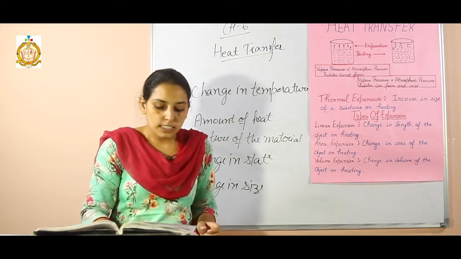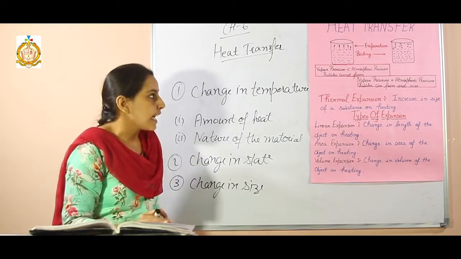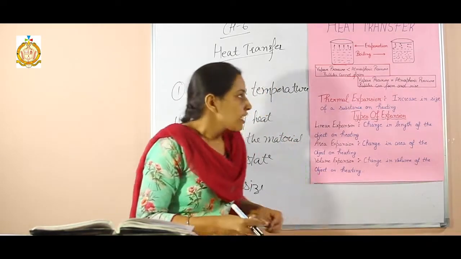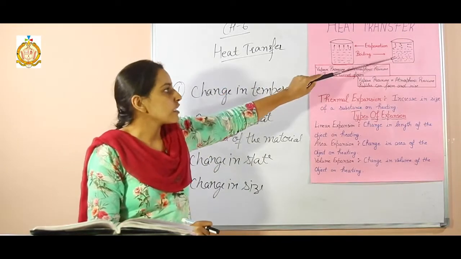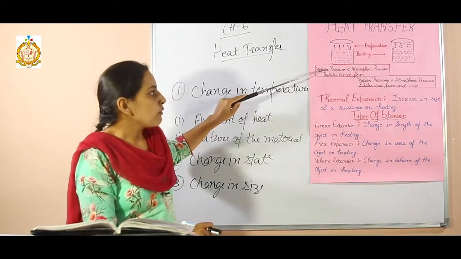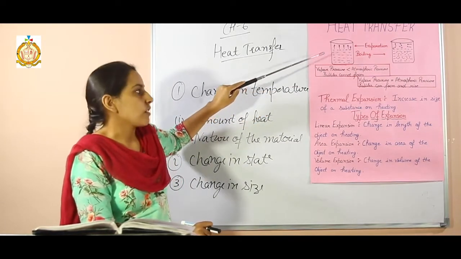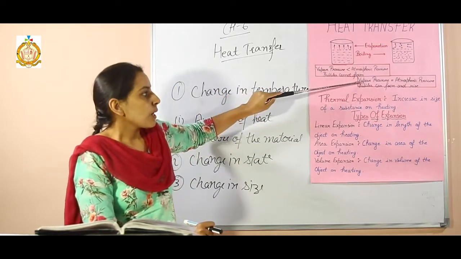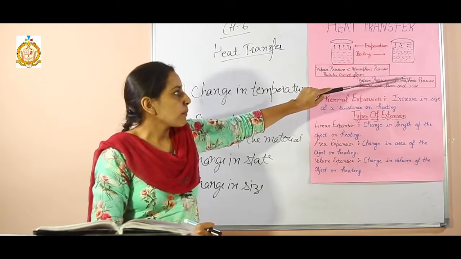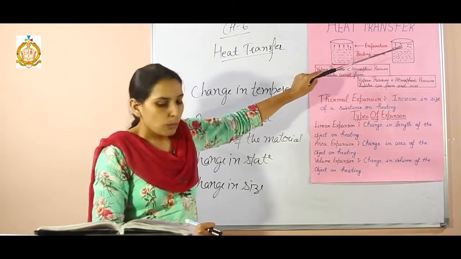Students, next topic is boiling and evaporation. What is the difference between boiling and evaporation? Students, in the chart, two diagrams are there. This is for evaporation and this is for boiling. Students, vapor pressure is less than atmospheric pressure in evaporation, and bubbles cannot form in evaporation. Vapor pressure is equal to atmospheric pressure in boiling, and bubbles can form and rise in boiling.